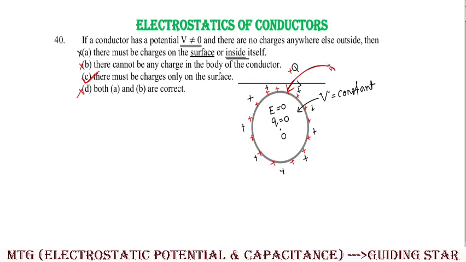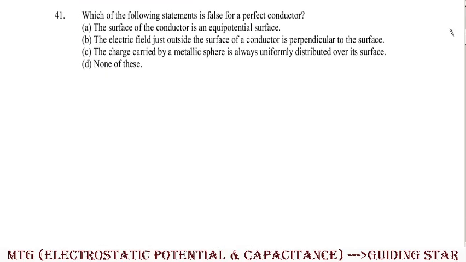Remember one thing: whenever you give some charge to a conducting body, charges will distribute automatically on the surface of the conductor, the electric field inside the conductor will be 0, the net charge enclosed is 0, and the conductor will behave as an equipotential surface. That means anywhere on the surface as well as inside, potential will remain constant. Clear?